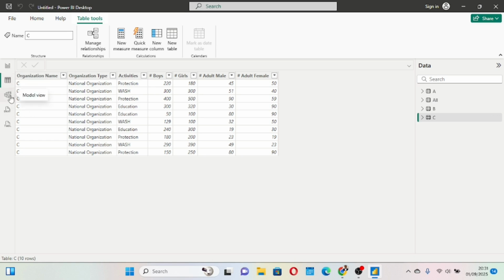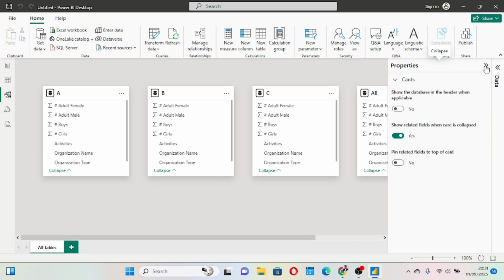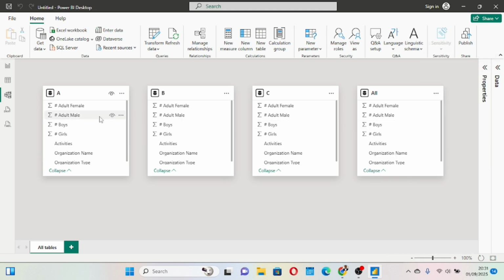I want to go now to the level of model view. On our model view, I'll come here and bring this, hide this. You see that we have all our tables here in the model view. So by the time we create relationship A, B, C, these three data will become one, like this one, because these three data is still this data.